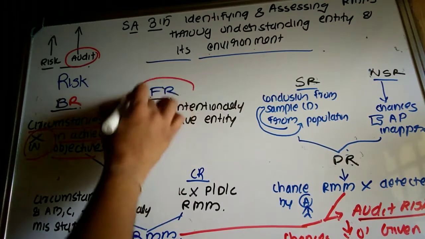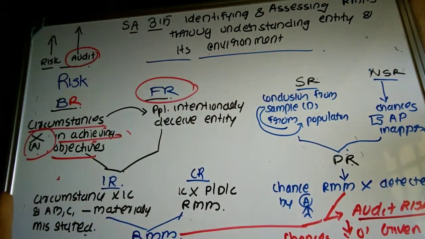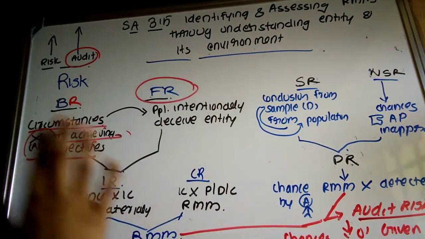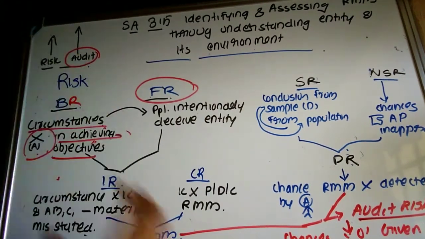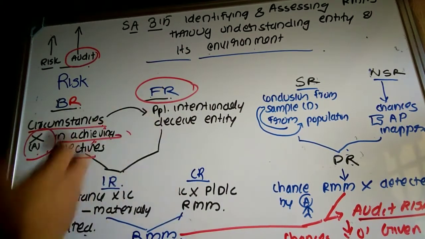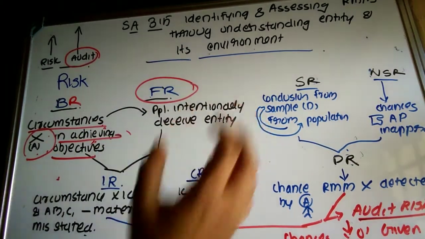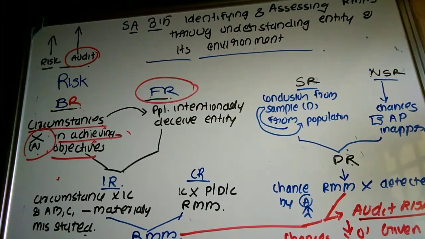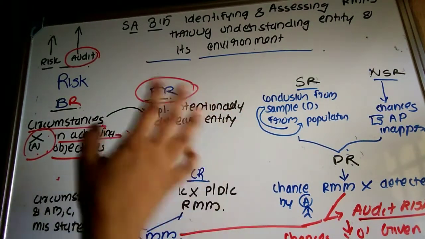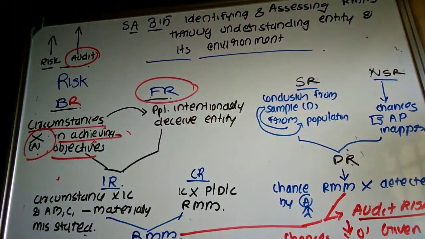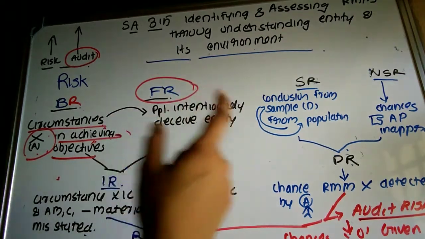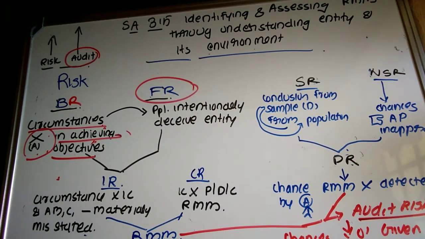Then what is meant by fraud risk? What is meant by fraud? Intentional error. It is not unintentional, it is intentional. We have already discussed SA 240, the audit procedures required to be performed by the auditor for determining fraud in the financial statements. Actually, it is the responsibility of the management to prepare financial statements that are free from the risk of material misstatement due to fraud as well as error.